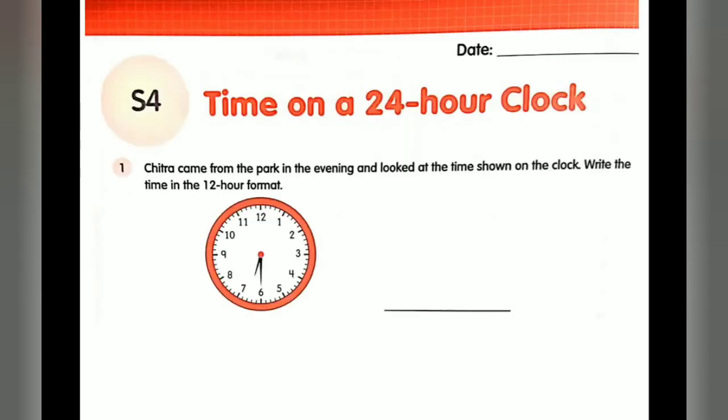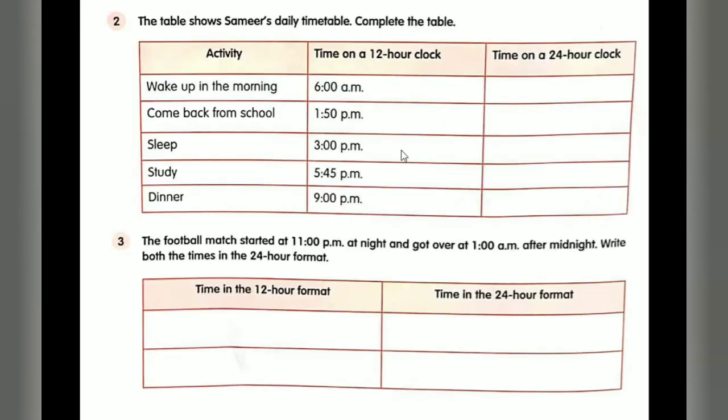And it is your S4 worksheet, time on a 24-hour clock. Chitra came from the park in the evening and looked at the time shown on the clock. Write the time in the 12-hour format. So the time that has been shown, you have to write it in the 12-hour format. And this is question number 2. The table shows Sameer's daily timetable. Complete the table.